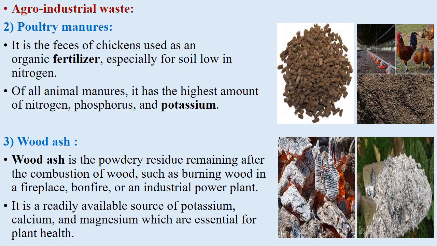Next is wood ash. Wood ash is the powdery residue remaining after the combustion of wood, such as burning wood in a fireplace, bonfire, or an industrial power plant. It is a readily available source of potassium, calcium, and magnesium, which are essential for plant health. Here we can see the images of wood ash also.